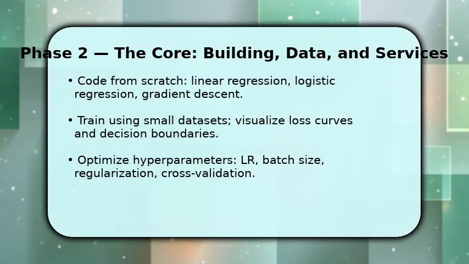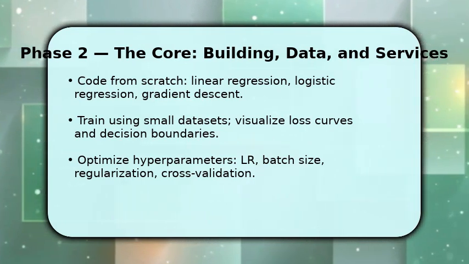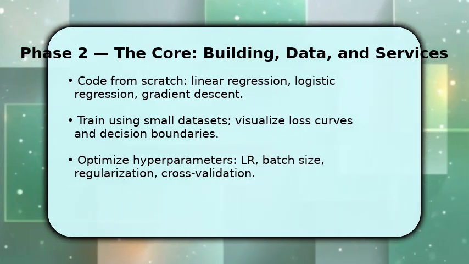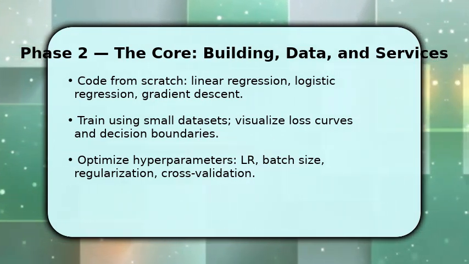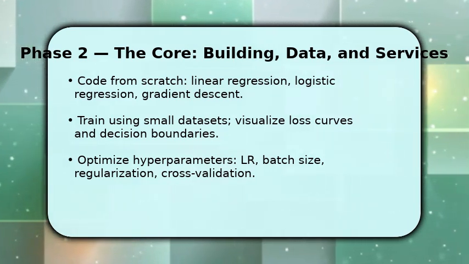You now build and test core models, implement linear and logistic regression with gradient descent, then validate them on toy datasets so you see how learning behaves. While coding, plot loss versus epochs, this shows convergence issues early.